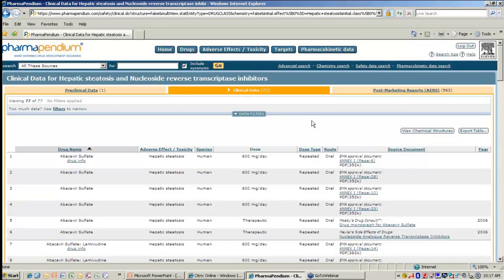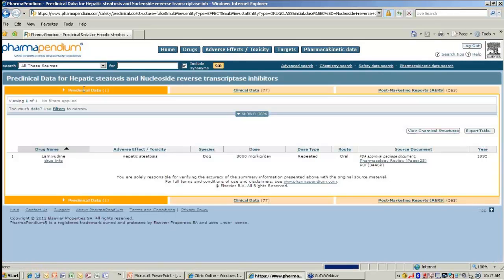And here you can actually see for that drug class that we've clicked on clinical data, we see all of the data here. But you can actually see whether this event was also present in the preclinical studies or in post-market studies. So for example, if we click on preclinical, we can see there's a result of a study done with this drug in dogs.